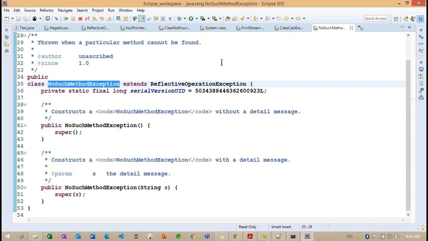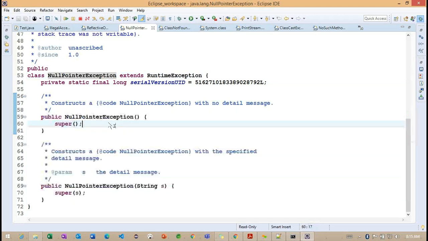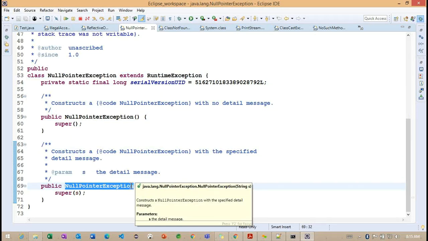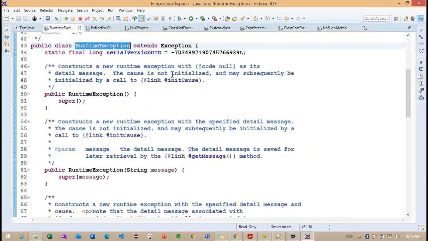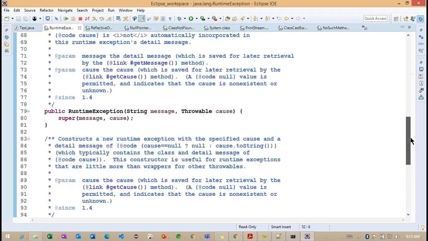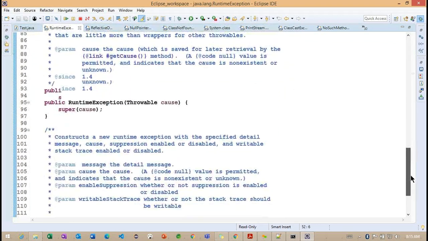Basically, let me go to this null pointer exception. If you observe, this null pointer exception has only two constructors. One is the default constructor, and another is a one-parameter constructor, which is expecting a string as a parameter. Now we already identified that. Okay, we'll go for the superclass. What is the superclass for the null pointer exception? Runtime exception. Now you can see inside this runtime exception, it has some different overloaded constructors.